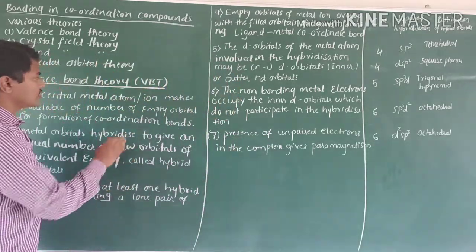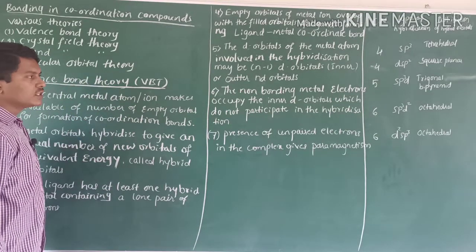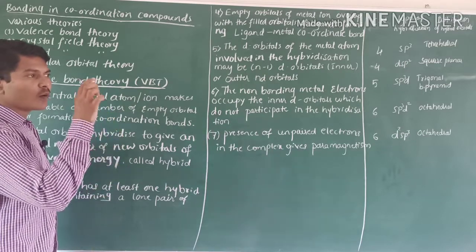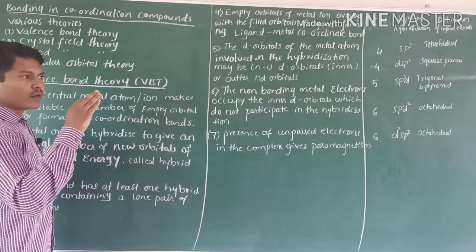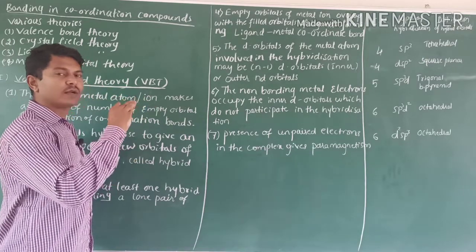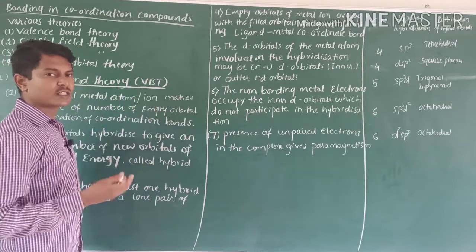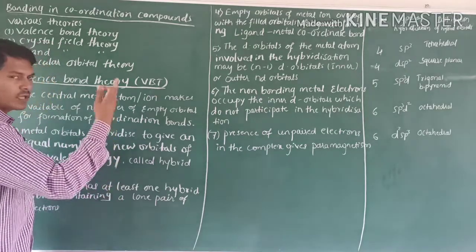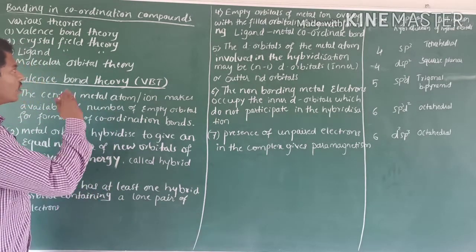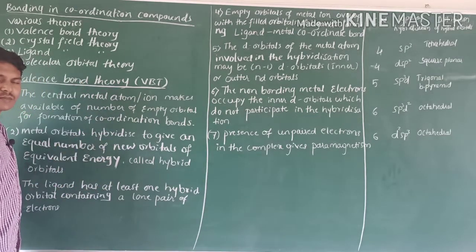Out of these, in our syllabus, valence bond theory is there. What is the meaning of valence bond theory? With the help of the valence orbitals containing valence electrons, on the basis of the valence electrons, the coordination bonds take place. With the help of that concept, valence orbitals and electrons, the valence bond theory is built. In that, so many assumptions are there.